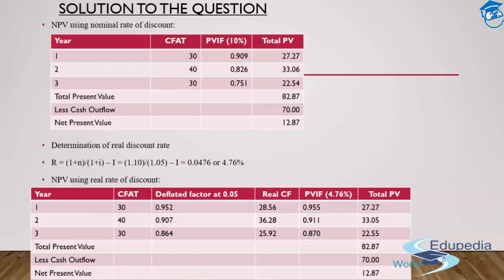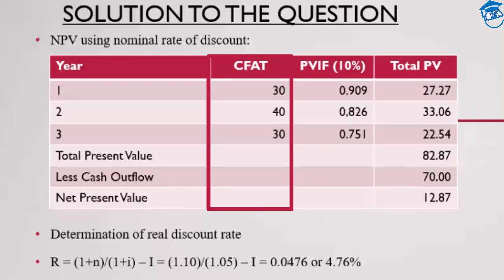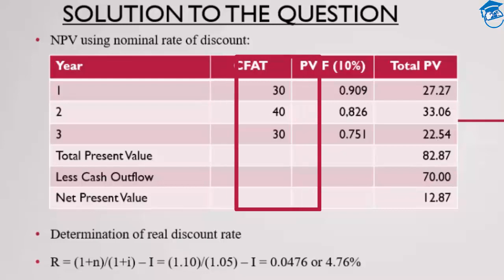And it says simply, NPV can be computed using the nominal rate of discount. That is the number one part. So what I did was I multiplied my cash flows, the nominal ones. These are my nominal cash flows because they already include the inflation factor. So 30 lakh, 40 lakh and 30 lakh. I'll be multiplying the same with the present value interest factor at 10%, that is my cost of capital, my nominal rate of interest. So I'll be multiplying with the respective year's PVIF.